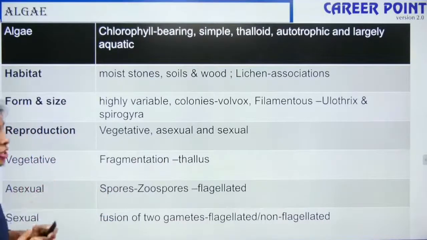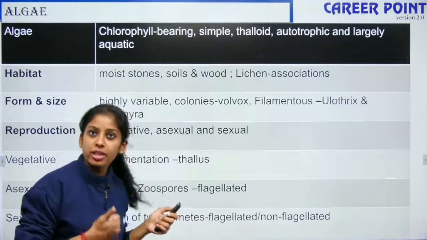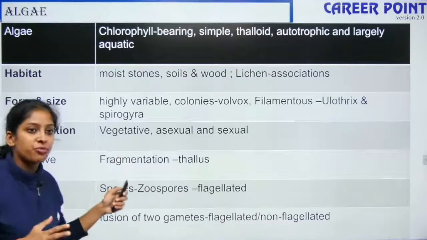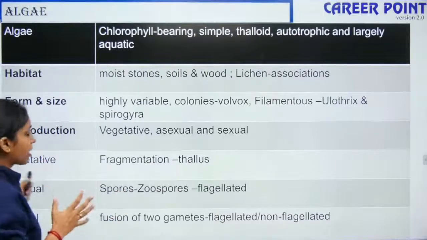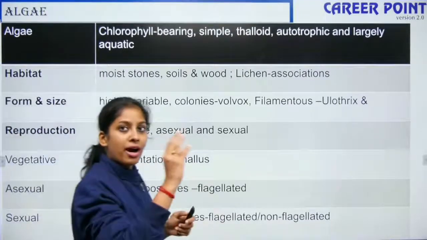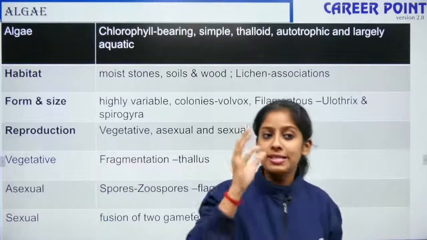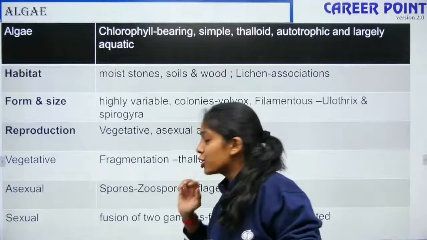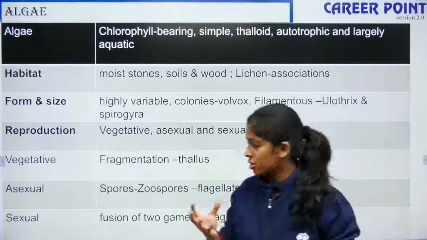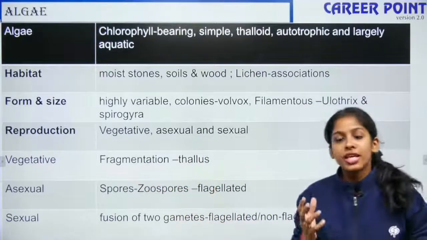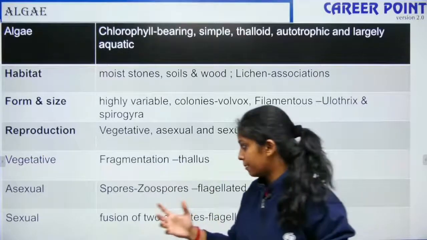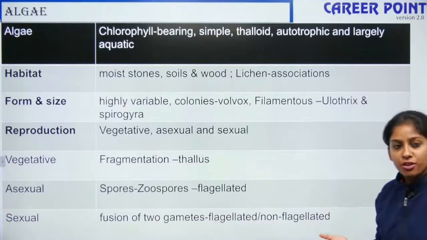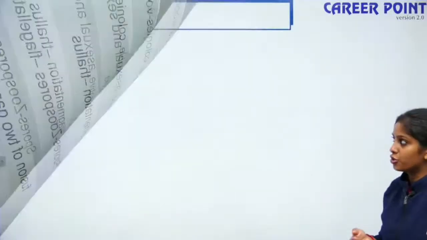So how do they reproduce? They can reproduce by all 3 methods: vegetative, asexual and sexual. By the vegetative method, it is fragmentation of the thallus. The body is divided into many pieces, and each piece can give you a new organism. Asexual reproduction is through spores. The spores are zoospores, and these zoospores are flagellated. Sexual reproduction is the fusion of 2 gametes. The 2 gametes can be flagellated or both can be non-flagellated.